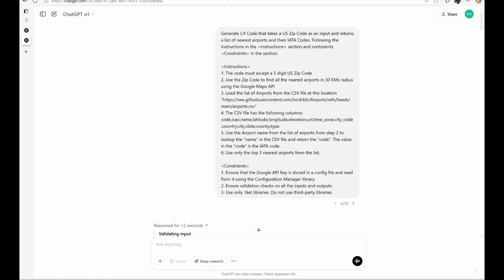Okay, so let's look at the second method of creating the same code. In this method, as I said, it's a more structured approach. So it's a structured prompt. There's an instruction section, there is a separate constraint section, and then you keep modifying these sections till you get the result you need. As you can see, I have already instructed it, for example, not to use third-party libraries and things like that. I'm also asking it to make sure that there are validation checks on inputs, just to make sure that it generates better code. And I'm able to do this because now I have a structure to my prompt. I can think about, hey, what do I really need?